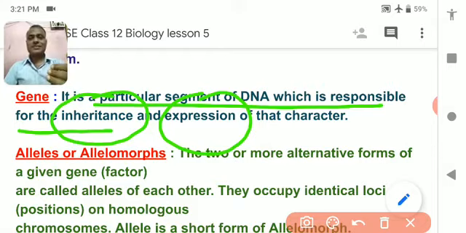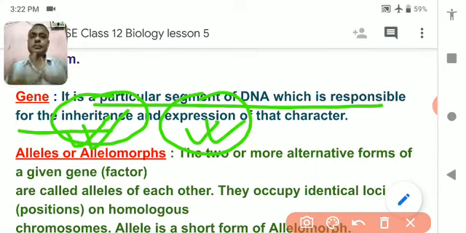This DNA we get from our mother and father, our parents. So these genes are responsible for inheriting the character from parents to offspring, and also responsible for its expression in the children. Understood? It is a particular segment of DNA.